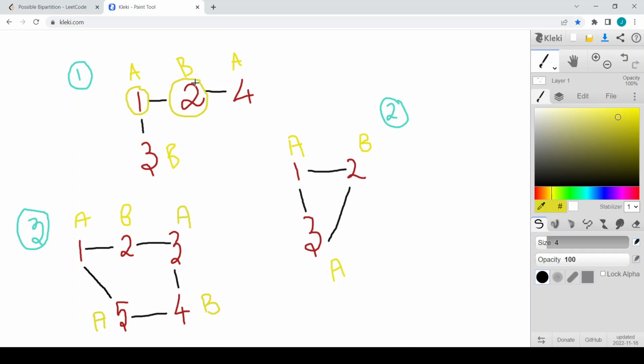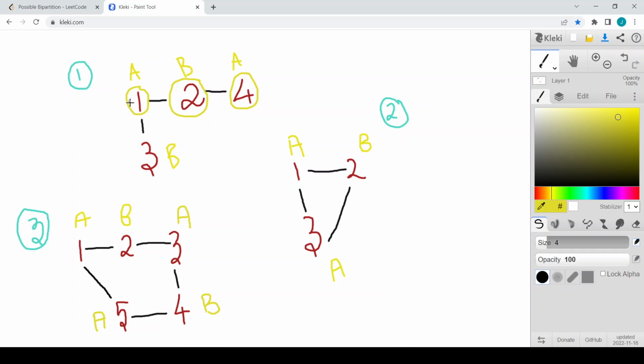Now I go to the adjacent nodes of 2, and I give the opposite group ID of 2, which is A. So 4 is also given the group ID A.